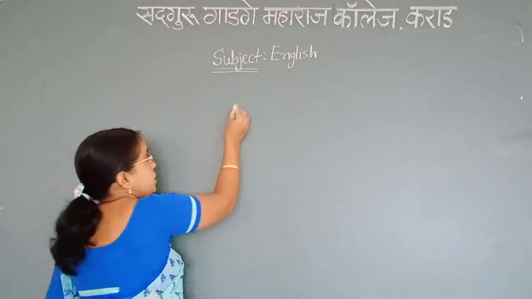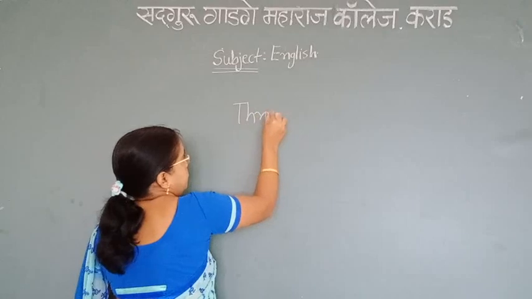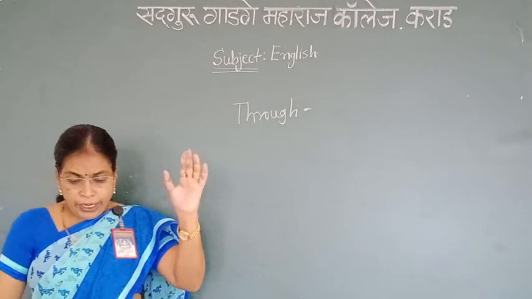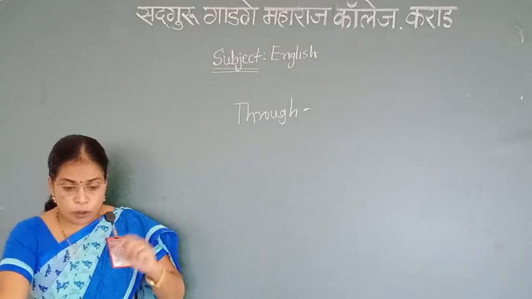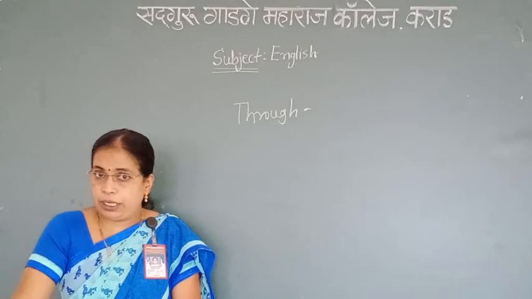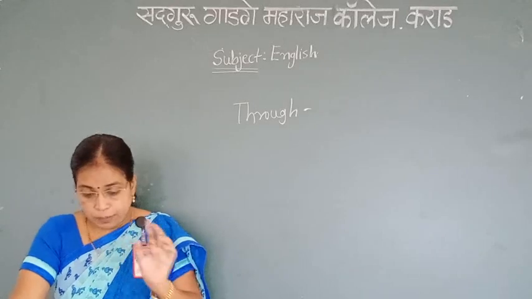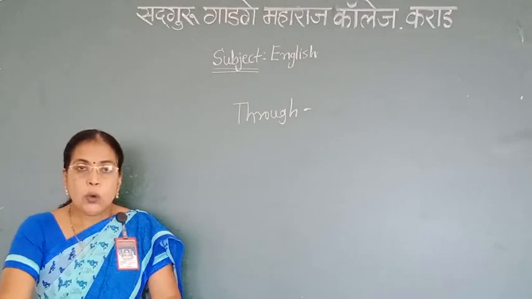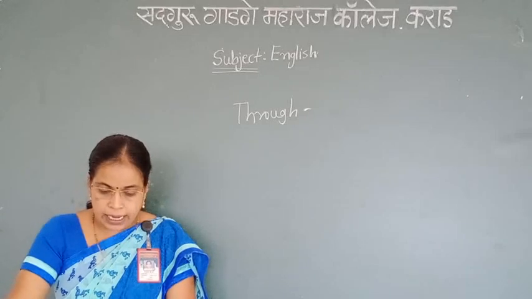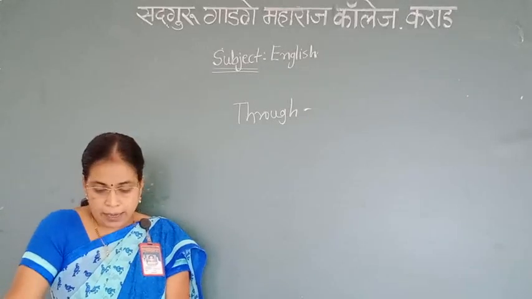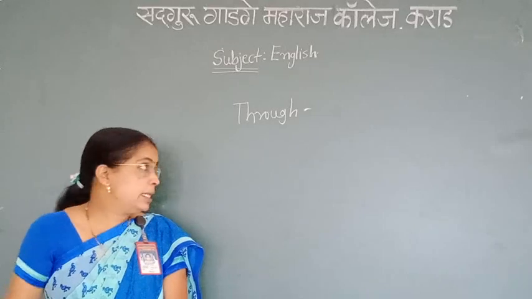Next preposition is through. Through indicates a motion in the middle of something. For example, we drove through the tunnel. They came through the forest. He came through a wedding gate, etc.